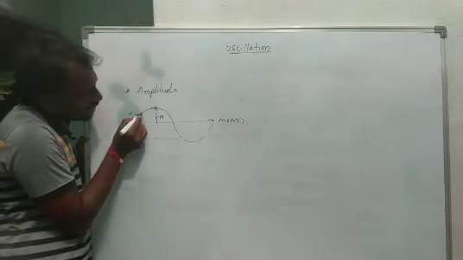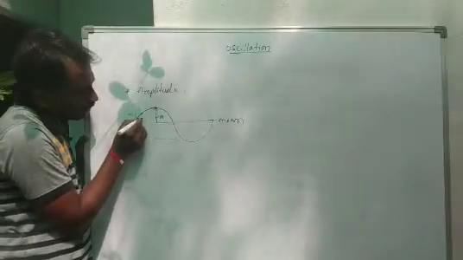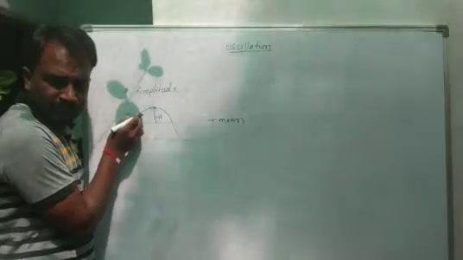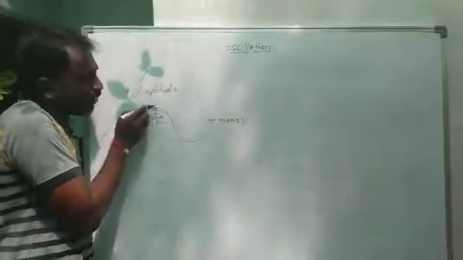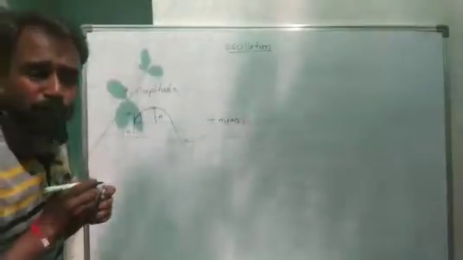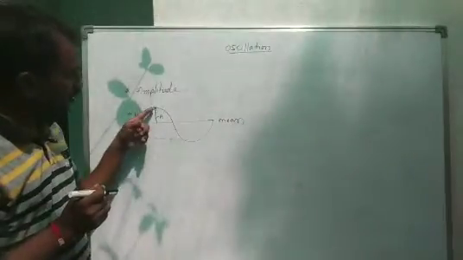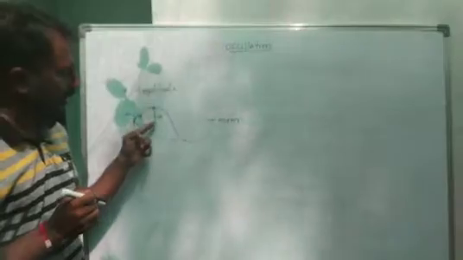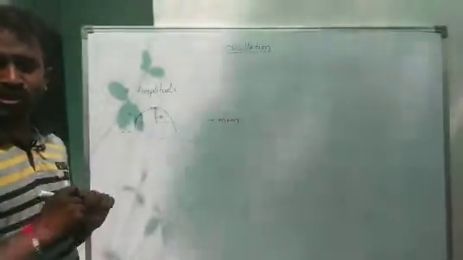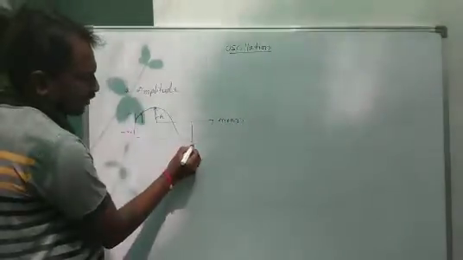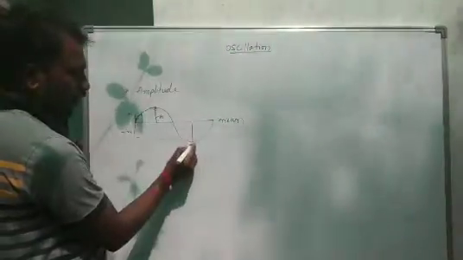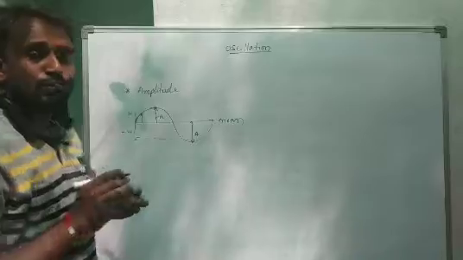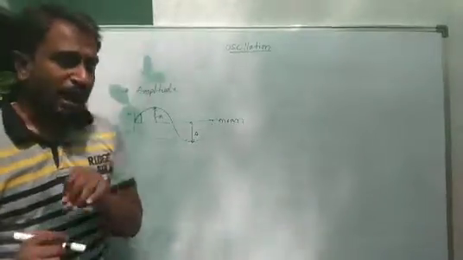And here also we consider the particle. This is just the displacement of the particle, and this maximum displacement we consider the amplitude. Maximum displacement of the particle from its mean position is the amplitude. And here also we consider the maximum displacement in the negative direction, the maximum displacement of the particle from its mean position. That is also the amplitude.